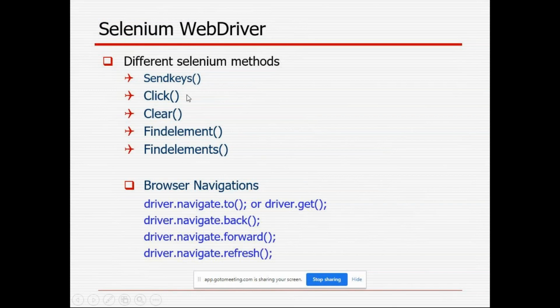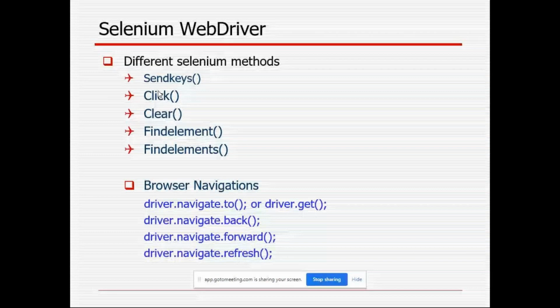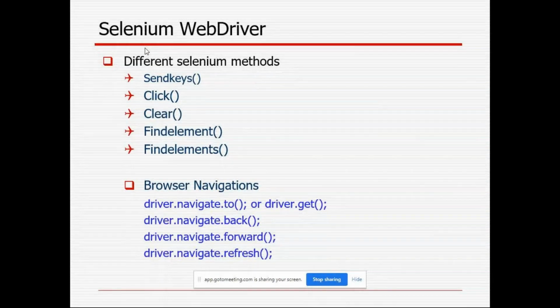In the previous slide, I mentioned different methods: send keys, click, then clear. When are we going to use the clear method? When data is already entered and someone is logged in, and I want to remove it. Manually, we remove text in a text field using backspace and so on. In automation also, we can use the method clear. So it is going to clear that one. After that, you enter whatever is required. If you are going to enter any text or username, you have to enter it using send keys.